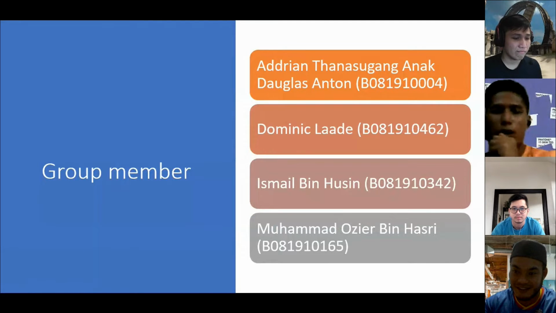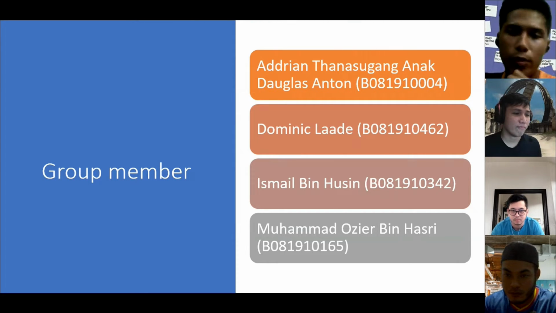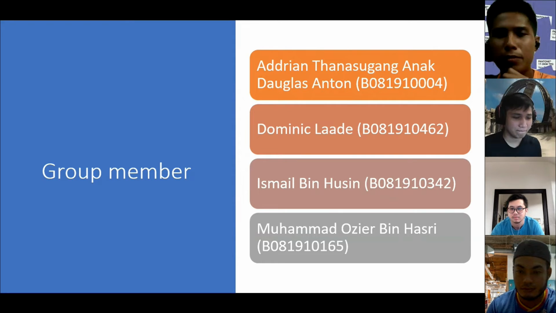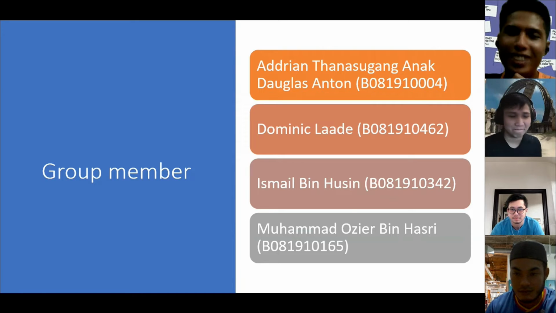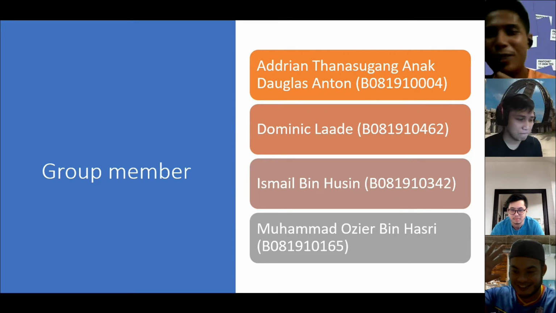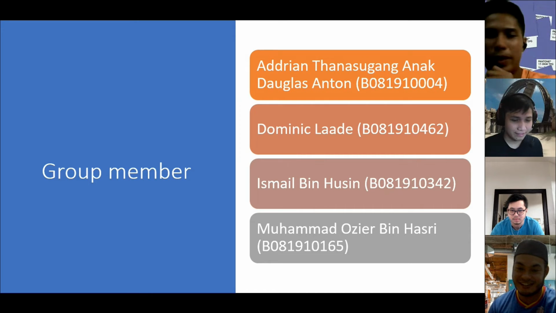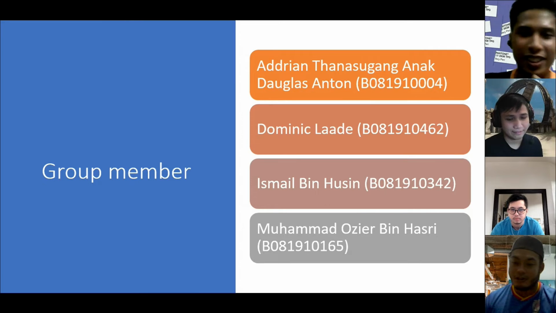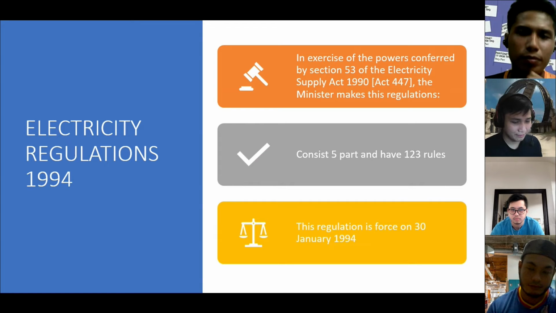This is our group member. First is Aryan Tanasunggang Anak Douglas Anton, B0819100004. Second is Dominic Lade, B081910100462. Next is Ismail bin Hussein, B0819100342. And lastly is me, Muhammad Ozi bin Hasri, B0819100165. Next. Electricity Regulation 1994.